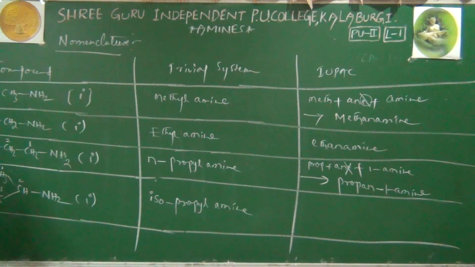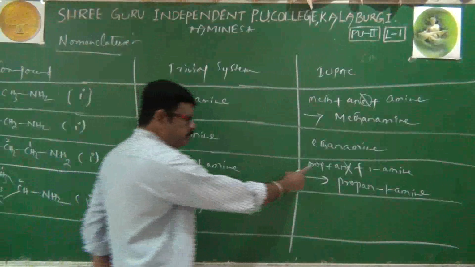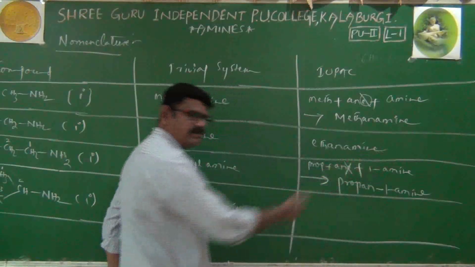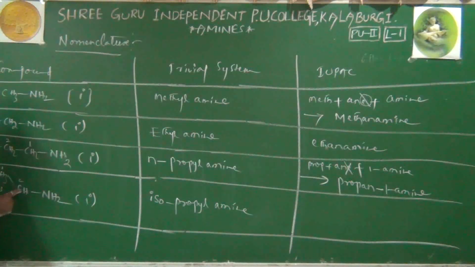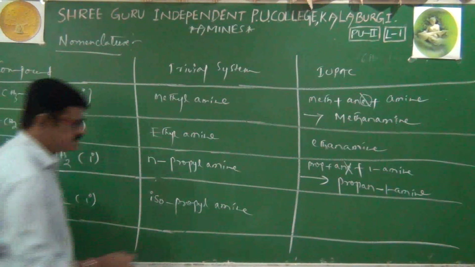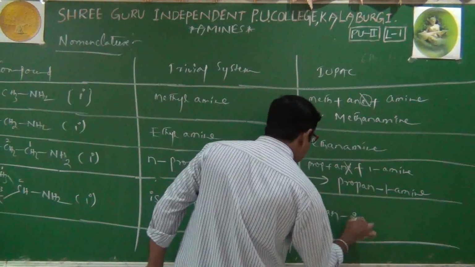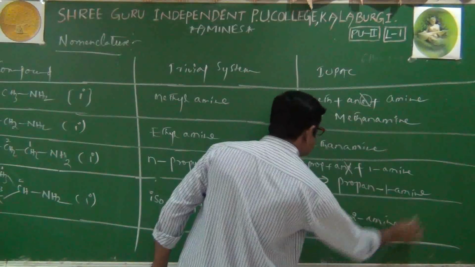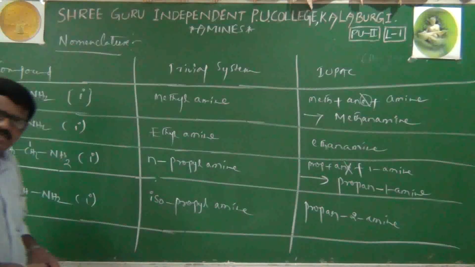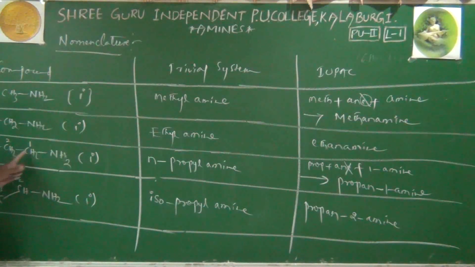Then its name is the same: propane, and instead of 1 amine, now we'll write 2 amine, because the amine functional group is attached to the second carbon atom. Therefore its name is propane-2-amine. That's it. Now no confusion at all. If I ask to write propane-1-amine, everybody will write this structure.